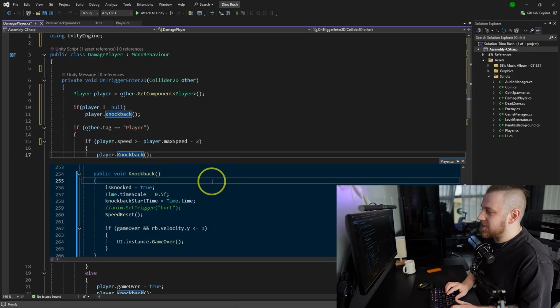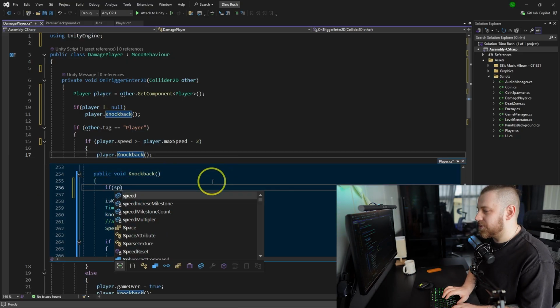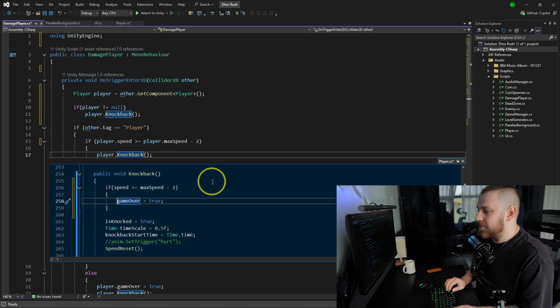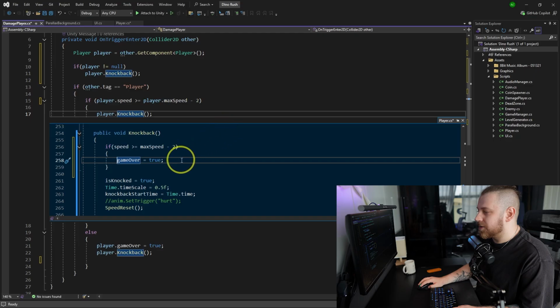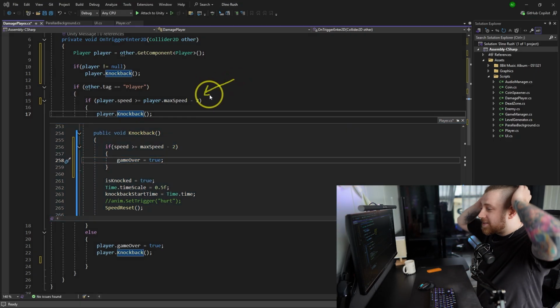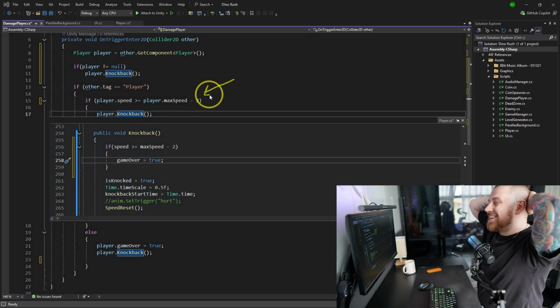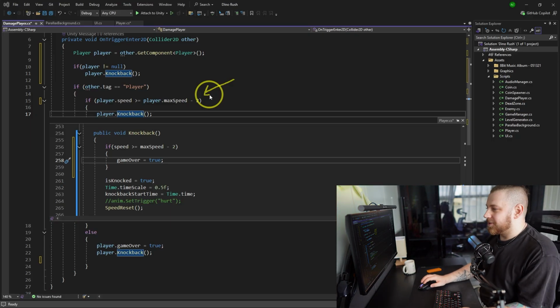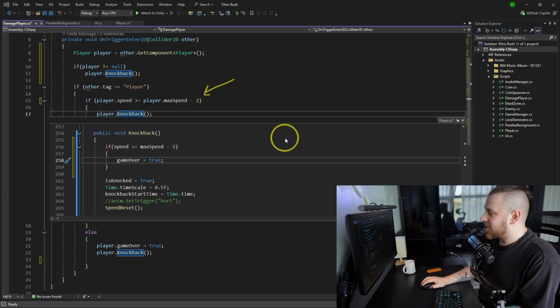That's why I'm gonna do peek definition and do a check here. If speed is bigger than max speed -2, again, -2 is very bad. It's a magic number. It should not be there. Like what is 2? Oh my God, this has so many issues here, but it's okay. I guess it will be a good experience to, you know, to learn from.